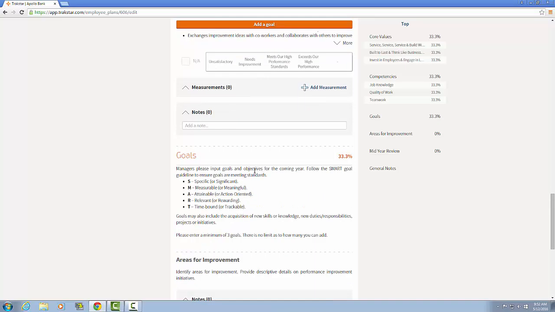As a new hire, you have been assigned a 90-day action plan. This has been inserted into the goals section. Goals will be added by your manager on an annual basis and will be evaluated as part of the annual appraisal. The weight will be evenly distributed depending on how many goals are entered.